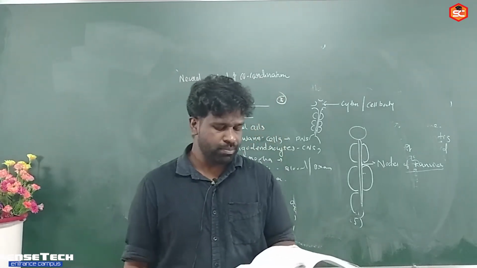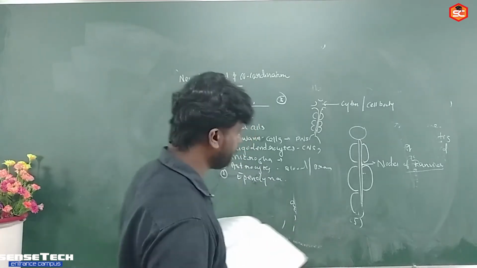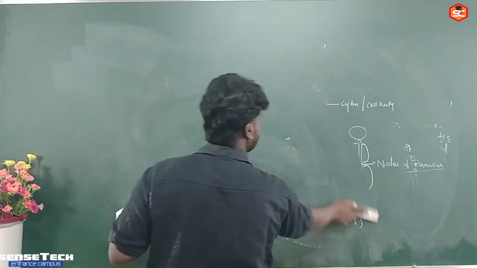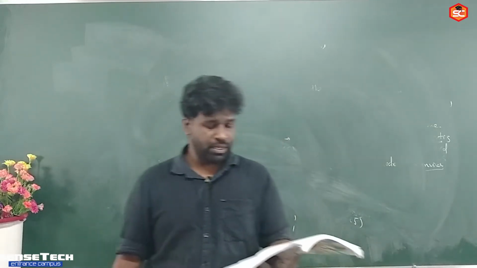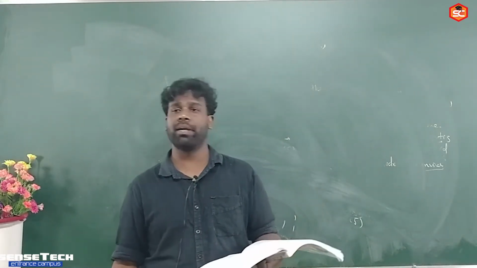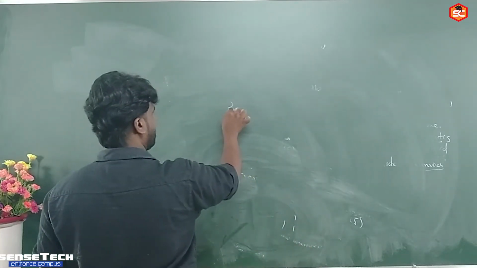Okay. Then how many of the following statements are true? First statement, cytone, axon and dendrites are the major part of neuron. This is a neuron structure.